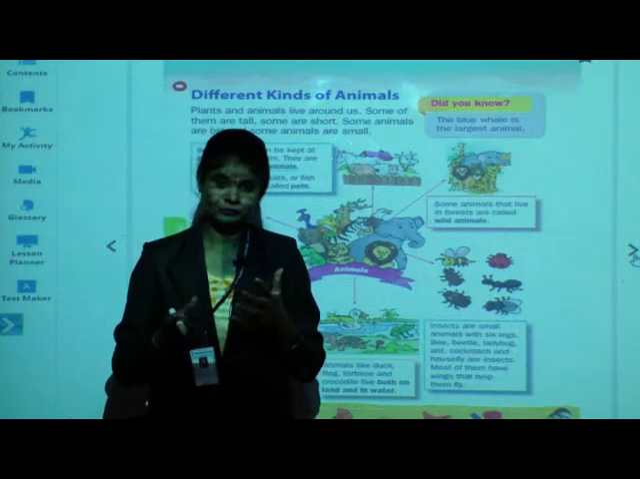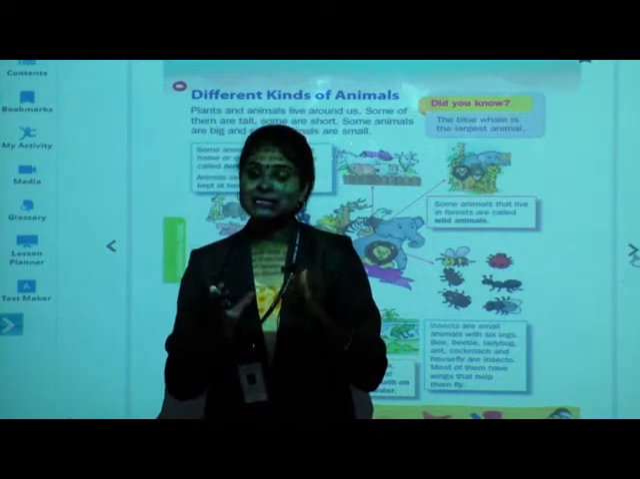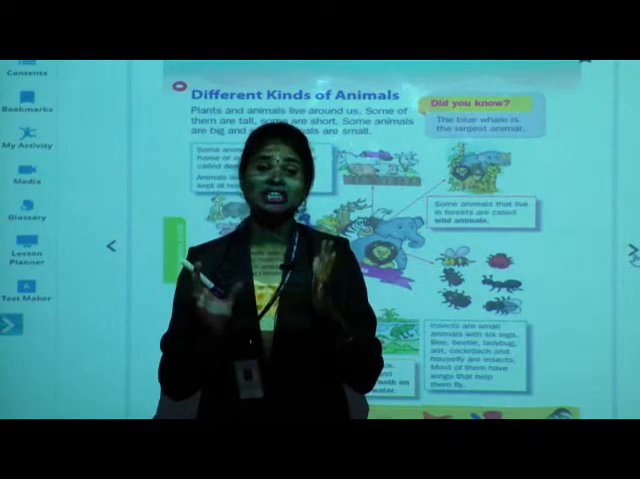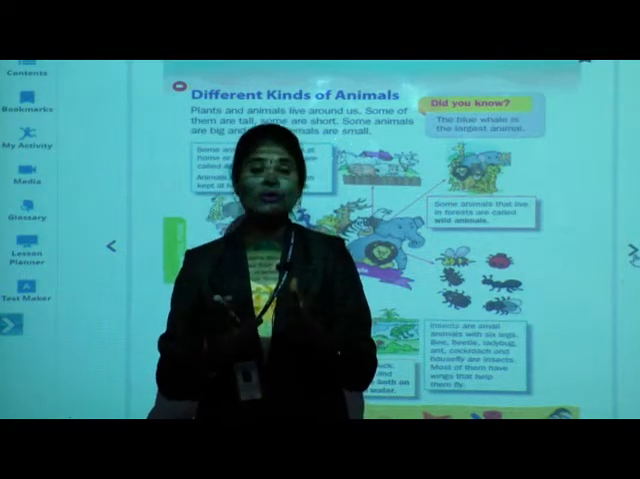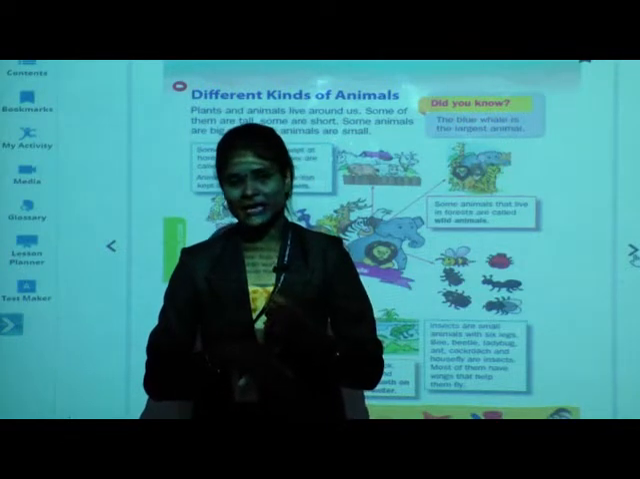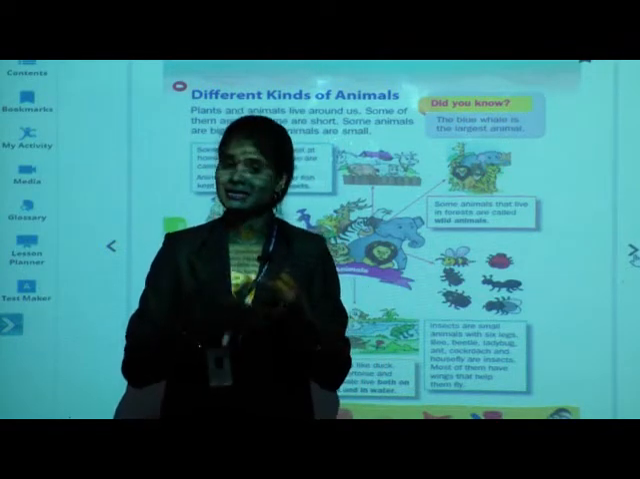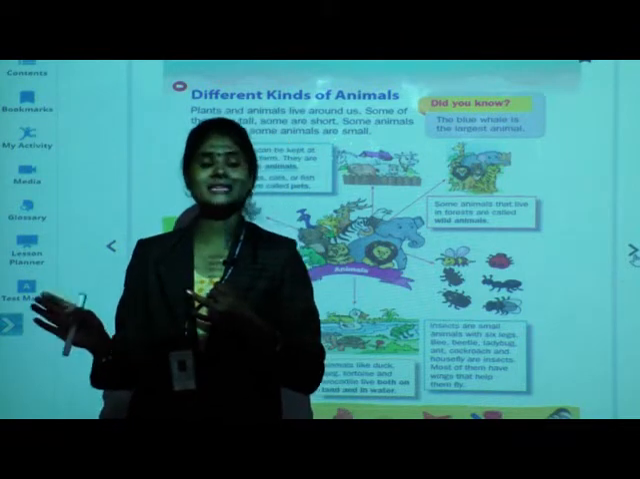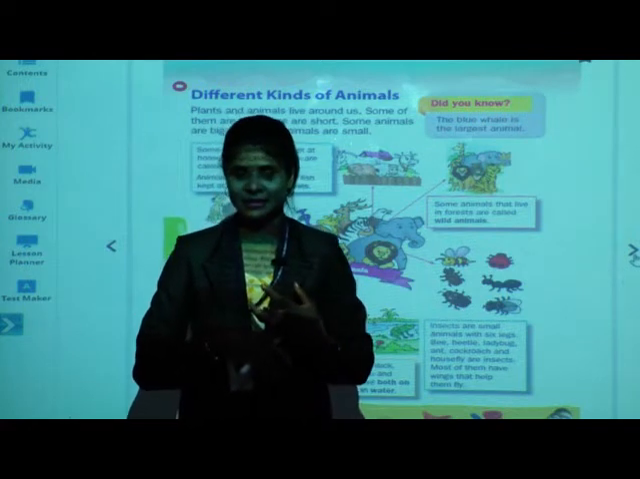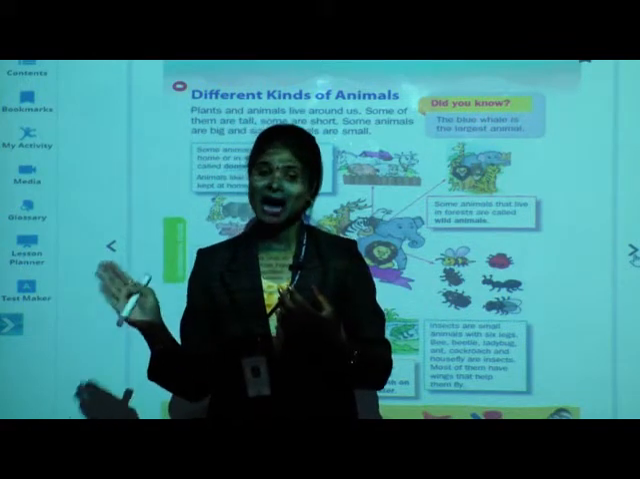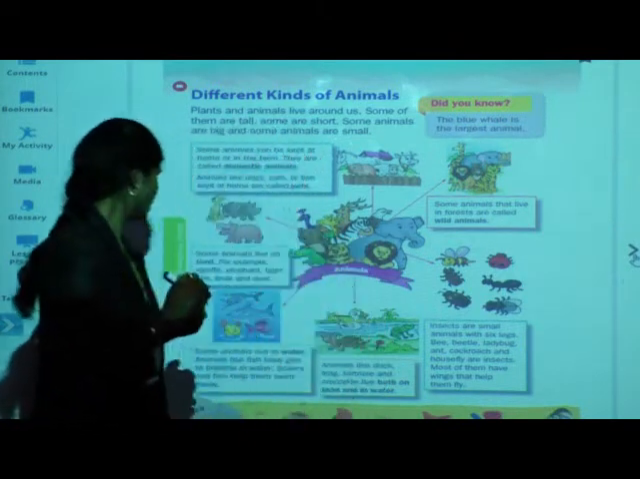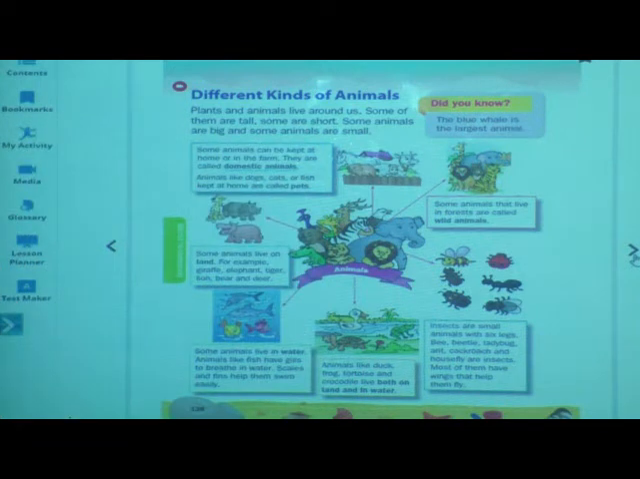And do you know children, some national parks are reserved for these wild animals. There are so many national parks which are kept reserved for these wild animals. For example, Jim Corbett National Park, Kaziranga National Park. These are some national parks. Then Kanha National Park, isn't it? These parks are kept reserved for these wild animals. Okay.